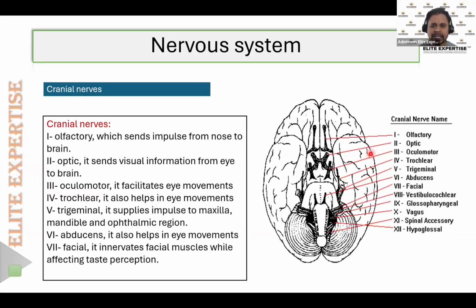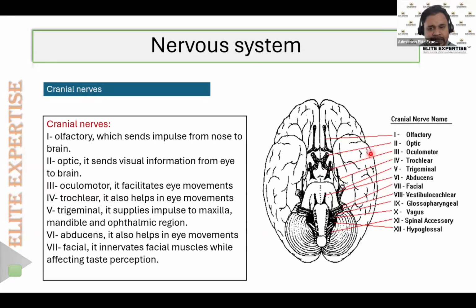And these cranial nerves mainly arise from the midbrain part. Okay? And the main function of these cranial nerves is to regulate the functions. All these nerves help to regulate the functions in our body. So let's have a look at what the 12 pairs of cranial nerves are and what their functions are. It is quite easy to remember all these 12 cranial nerves, because most of them have the same sort of function. So now let's look at what the 12 pairs are and their functions in our body.